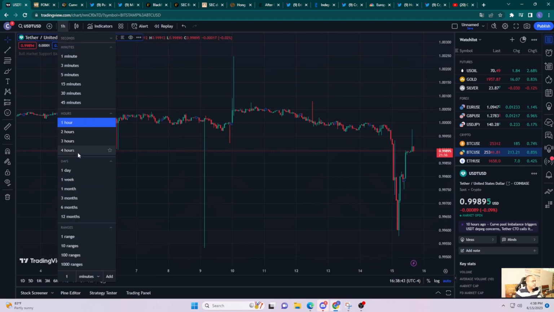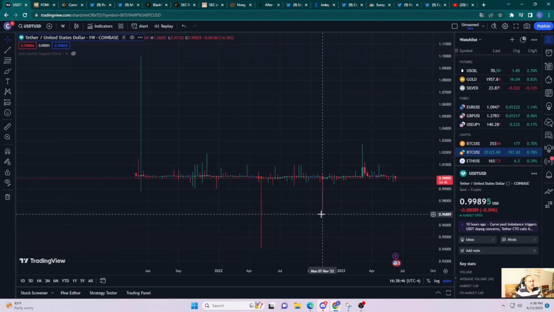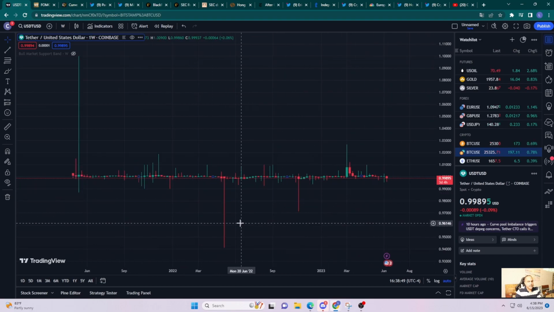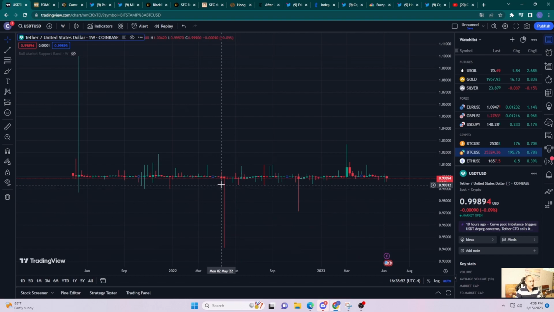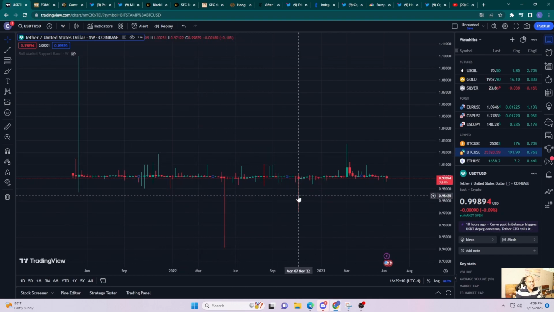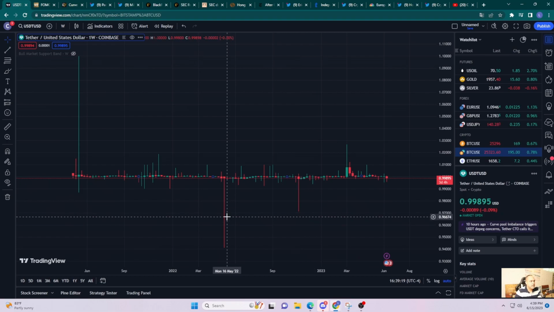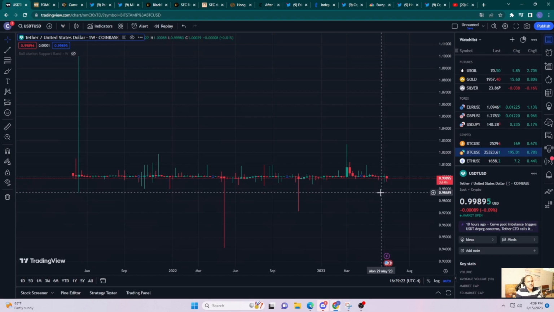But if you take a look at this chart here, let me bring out the weekly, so you can see there have been two major events in the USDT history where it decreased quite a bit from the one-to-one peg. This here, if you recall, is around May of 2022, the infamous Luna collapse. And then this moment here, November 2022, that's the infamous FTX scam that was uncovered. So compared to these two major events, nothing much happened today. There was a small blip. It's recovering pretty nicely.